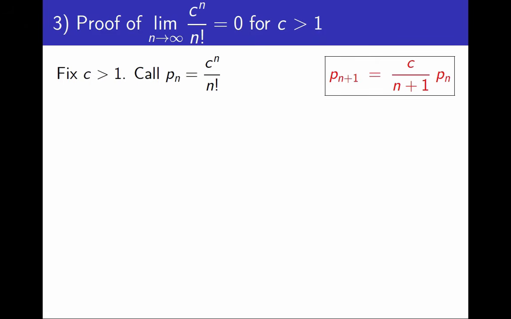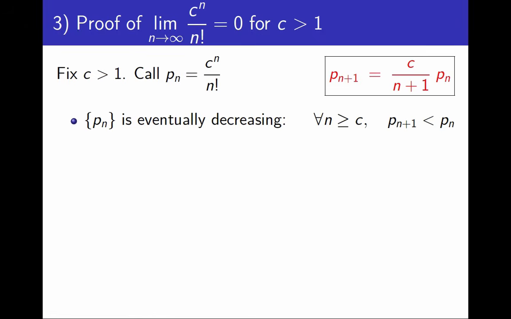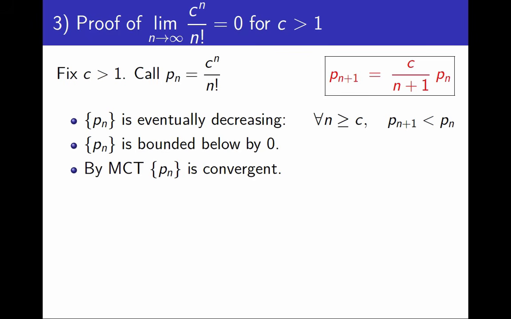And the whole proof is based on this identity. I will proceed in 3 steps. First, notice that the sequence is eventually decreasing. For large values of n, p sub n plus 1 is smaller than p sub n, because p sub n plus 1 is a number less than 1 times p sub n. This is true whenever n is large enough, or greater than or equal to c, so the sequence is indeed eventually decreasing. Second, notice that the sequence is bounded below by 0. And now, since the sequence is eventually decreasing and bounded below, it must also be convergent. This is due to the monotone convergence theorem for sequences.